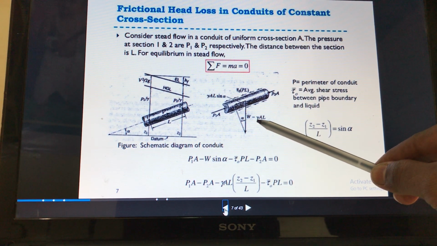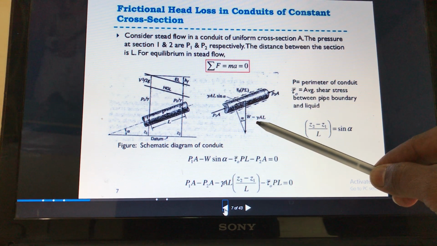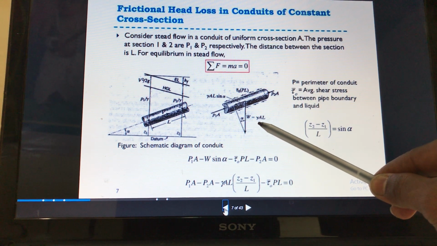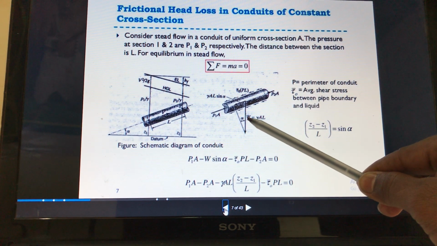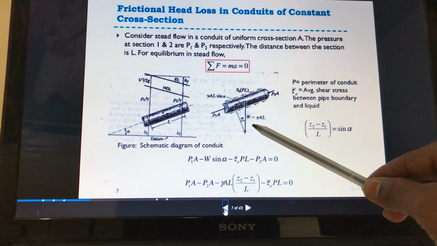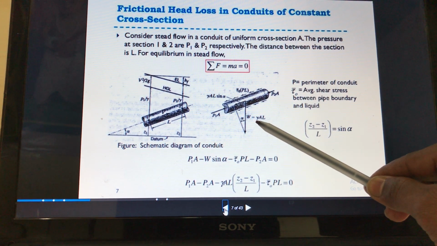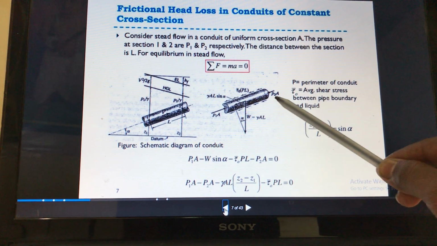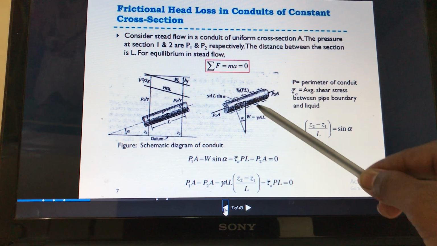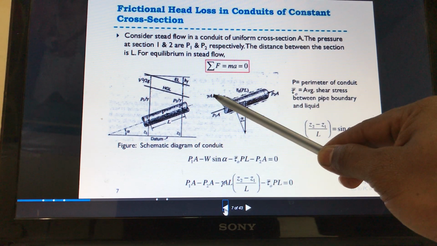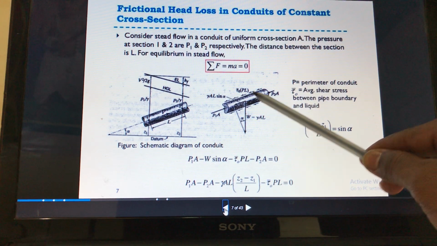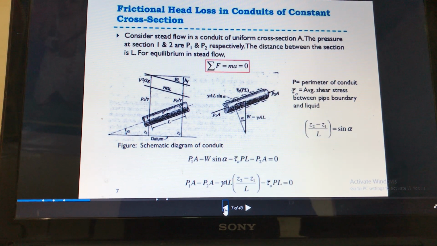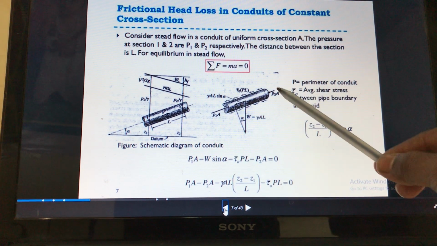So density rho, and the remaining term is g. Rho into g is nothing but your specific weight, gamma. So weight will become gamma into A into L. Now we need this component along the central axis. So this component will become gamma into A into L into sine alpha, and it is acting downward to the flow.